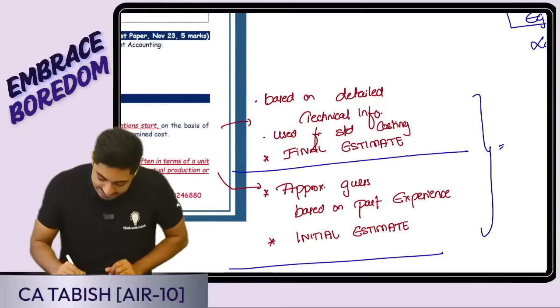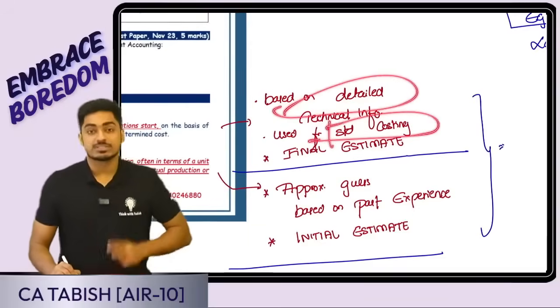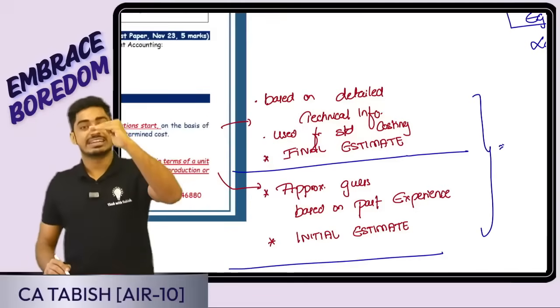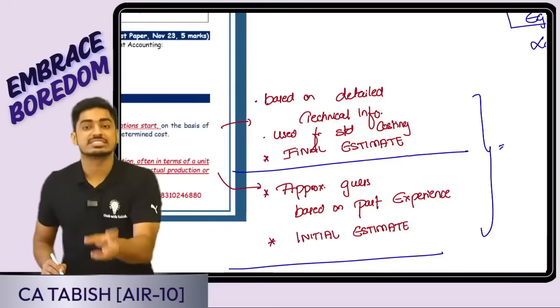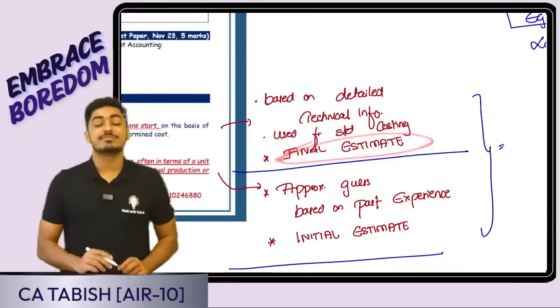Yes, it is based on the detailed technical information. It is used for standard costing. In standard costing, when I am telling standard, that is a predetermined cost, based on the technical information, what I have forecasted and calculated. Yes, it is called the final estimate.